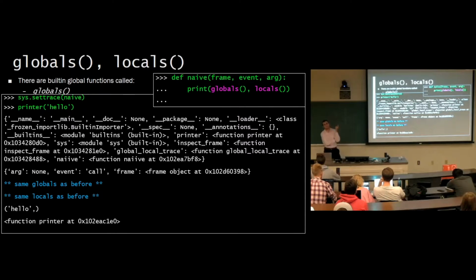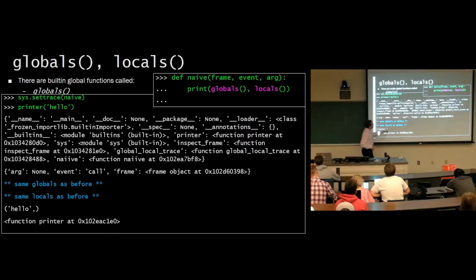Is this what we wanted? It's not quite. We did get globals. These are the global variables. But what local variables did we get here? We got arg, event, frame. We got the local variables of our traceback function. That's not what we wanted. We wanted the local variables in the function that we're debugging. We want to see printer's local variables, right? Because that's what we're trying to debug. We're not debugging that. This is our debugger. We want it to print out its local variables. So we're not quite there yet.